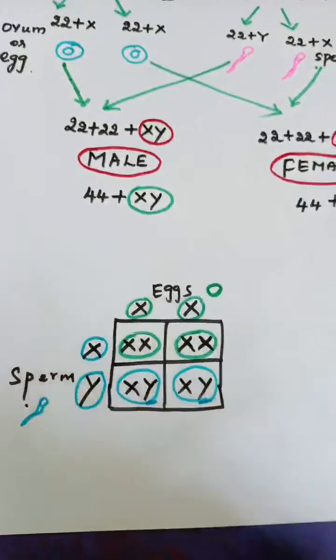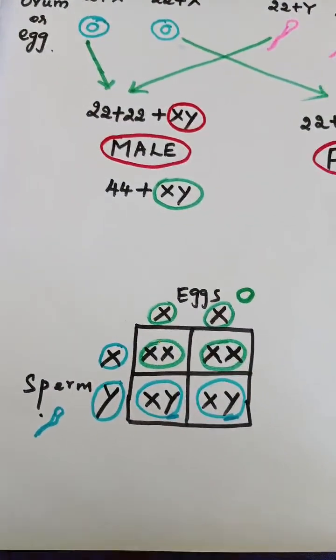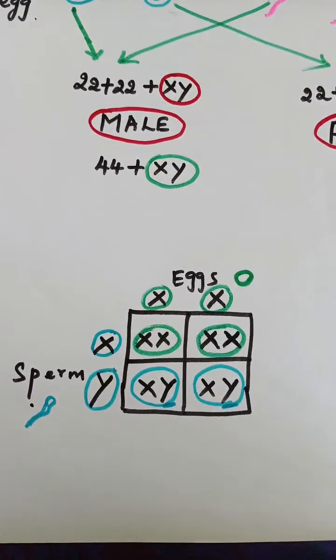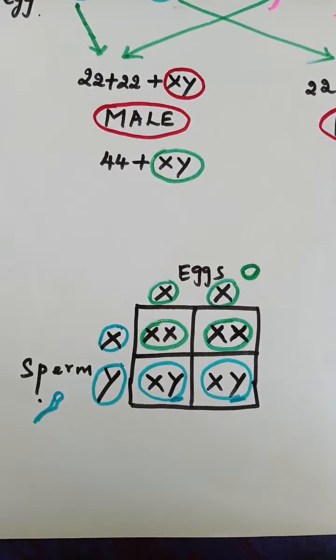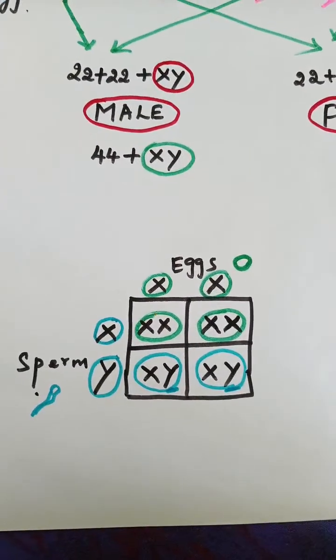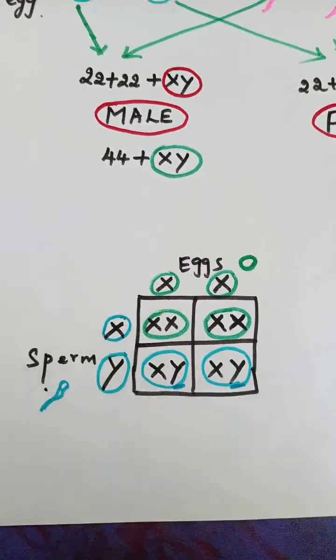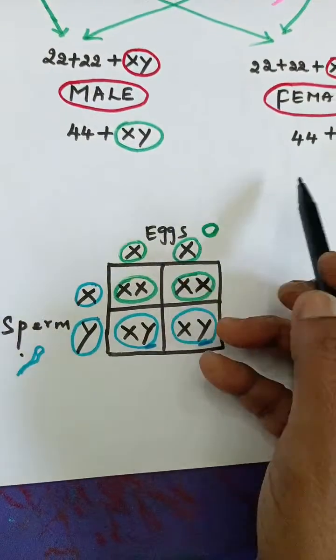Now coming here, so this is the probability. As in one of my videos I explained about the combination of chromosomes, that is Mendel's law of inheritance. We studied that, like that we will have a genotypic picture here. So now listen, you take the sperm on the y-axis and the eggs on the x-axis.